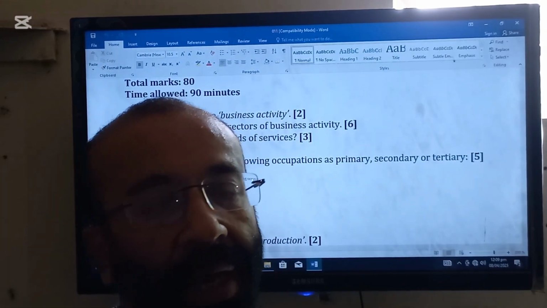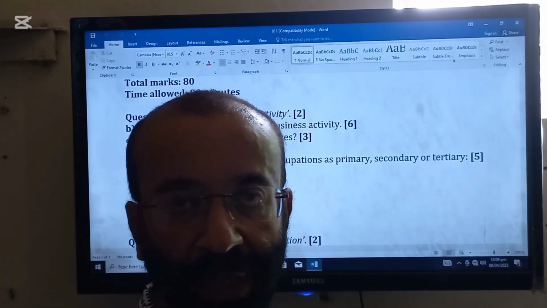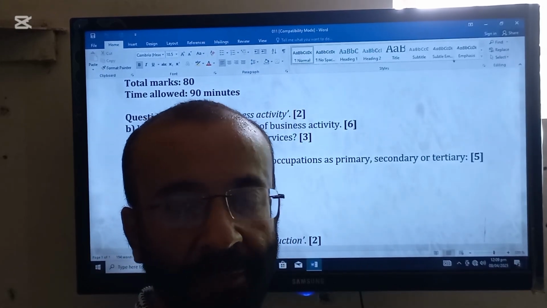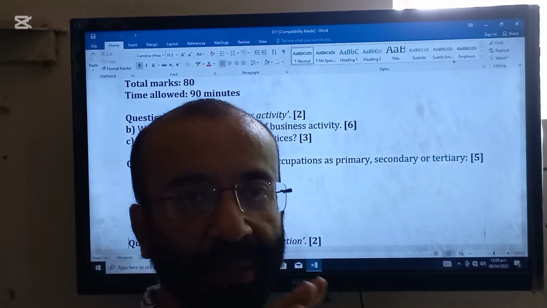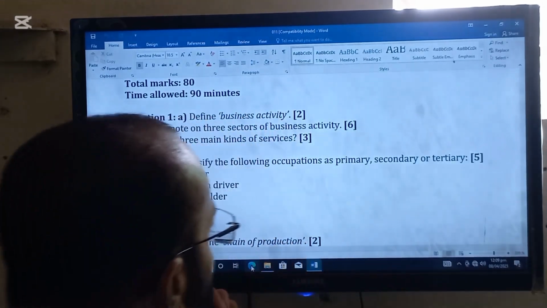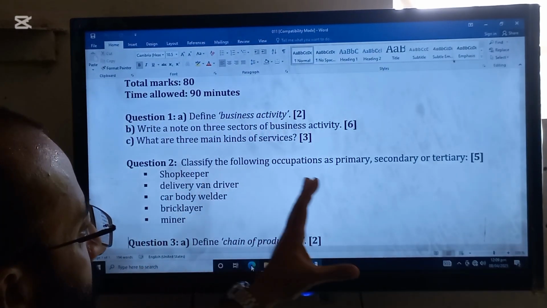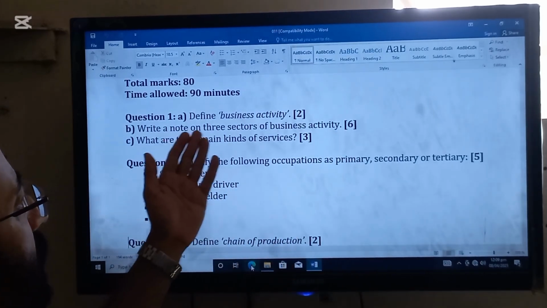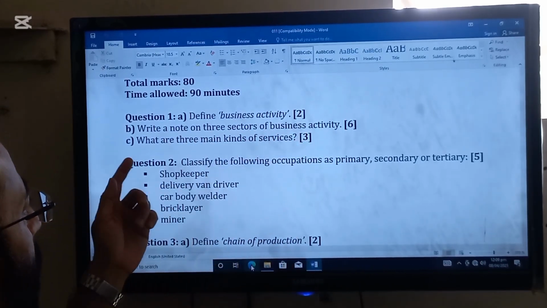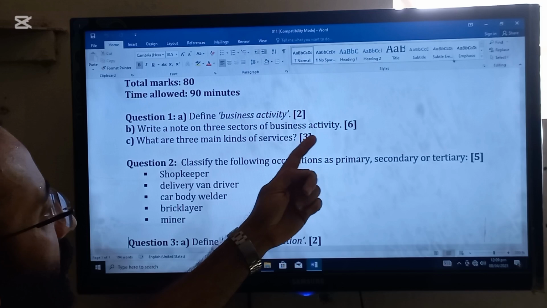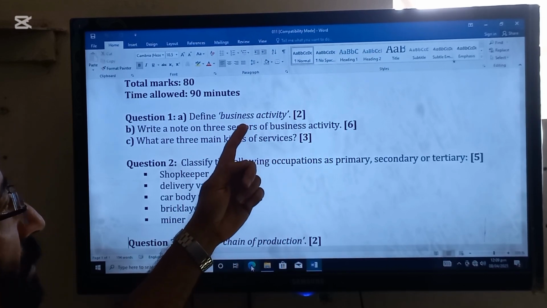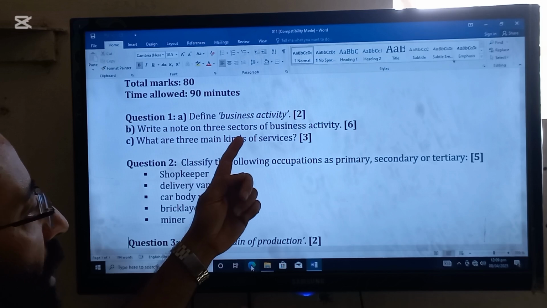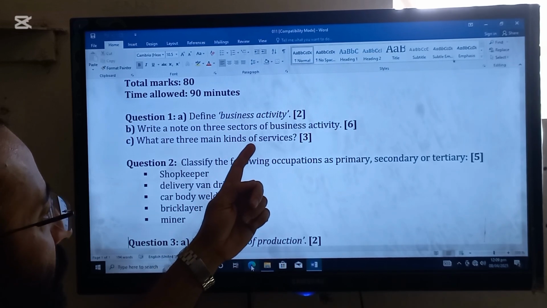And lastly, I am giving you a worksheet for solving, from the lecture we have taken just before. This worksheet is actually from that lecture. So read the questions carefully and answer the questions. Number one is define business activity. Then write a note on the sectors of the business activity. So sectors are three. Business activity is an activity in which you transform raw material into finished or semi-finished goods.